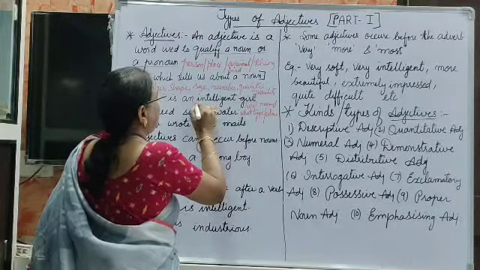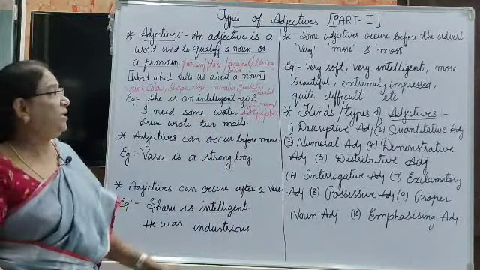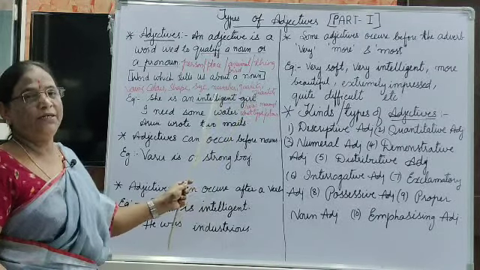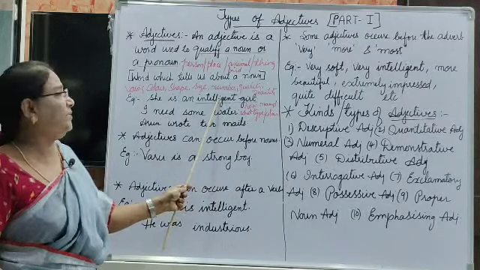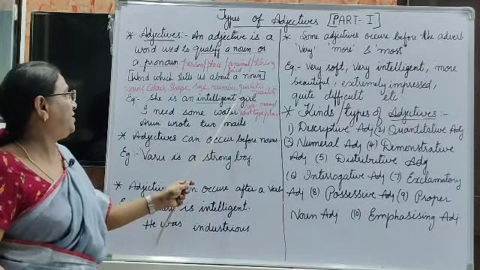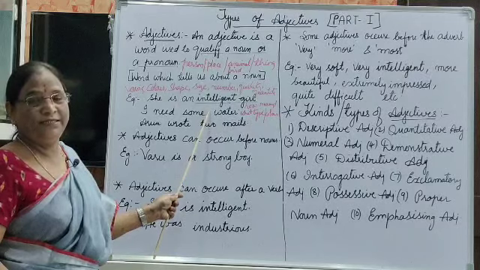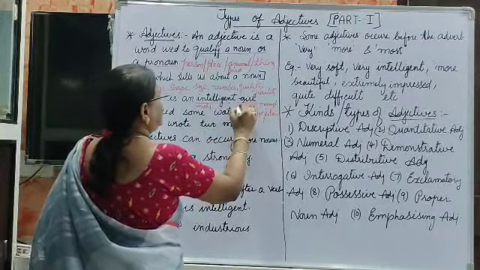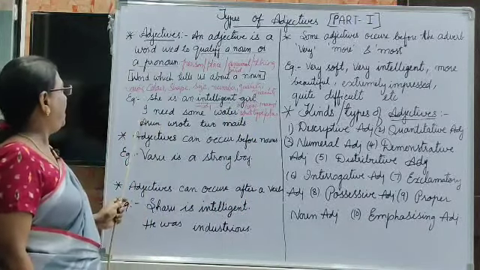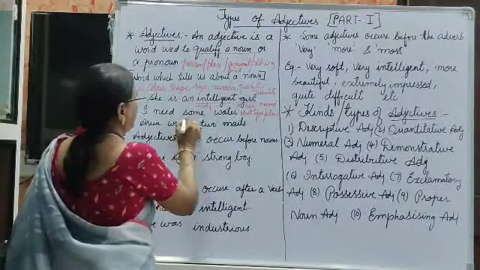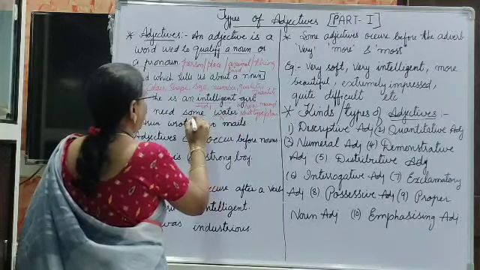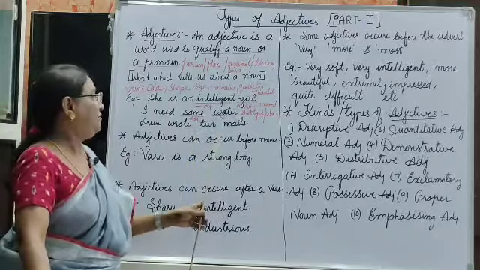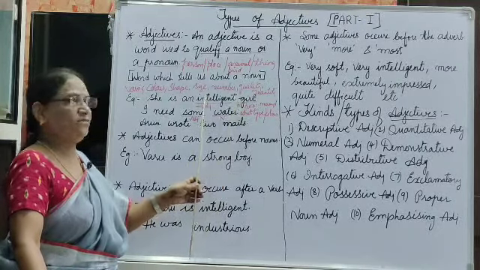Girl is a noun and intelligent is an adjective. As all of you know, girl is a noun, and here it is describing the girl's quality, intelligent girl. So intelligent is the adjective and girl is a noun. I need some water. See, some. Water is a noun and some is an adjective. Some, quantity. It tells about the water.